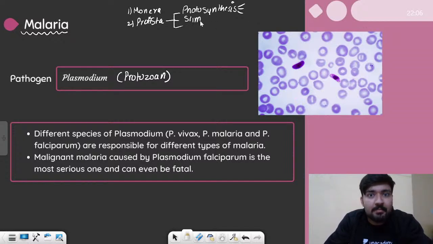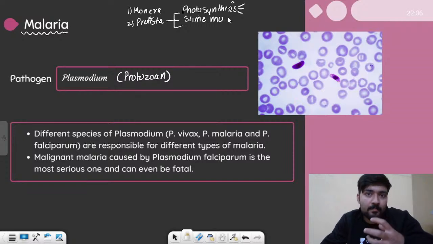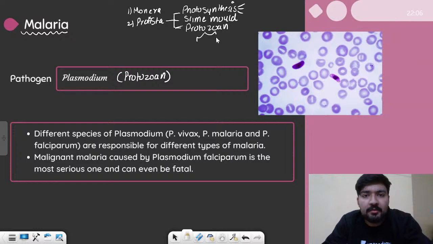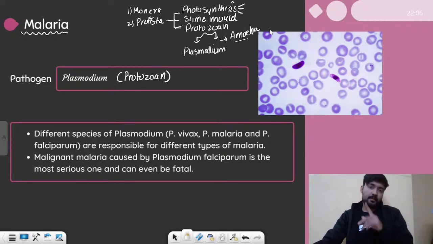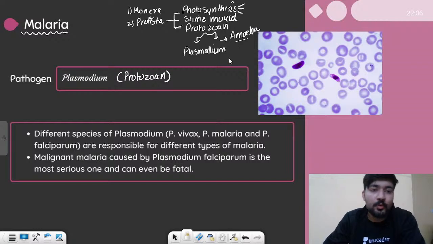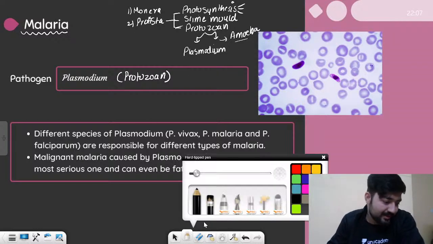After that, we had slime molds. Yeah, those basically creepy creatures that live on tree trunks. And after that, we had protozoans, right? So we have 2 types of protozoans that we will talk about in today's class. First are plasmodiums that cause malaria, and after that we will talk about amoeba, to be precise, Entamoeba histolytica. It is a type of organism that causes certain diseases related to our intestines. So we will talk about these 2 protozoans. So yes, let us start the discussion.